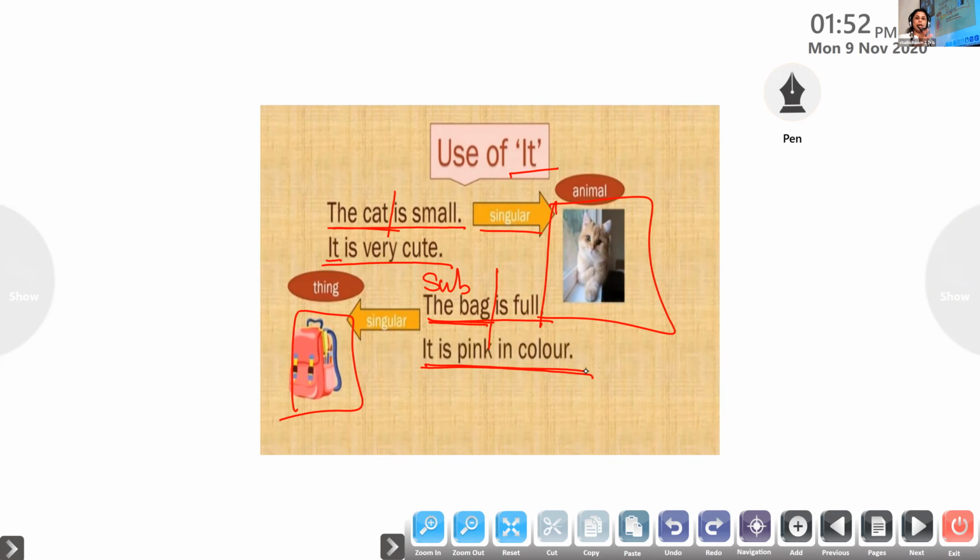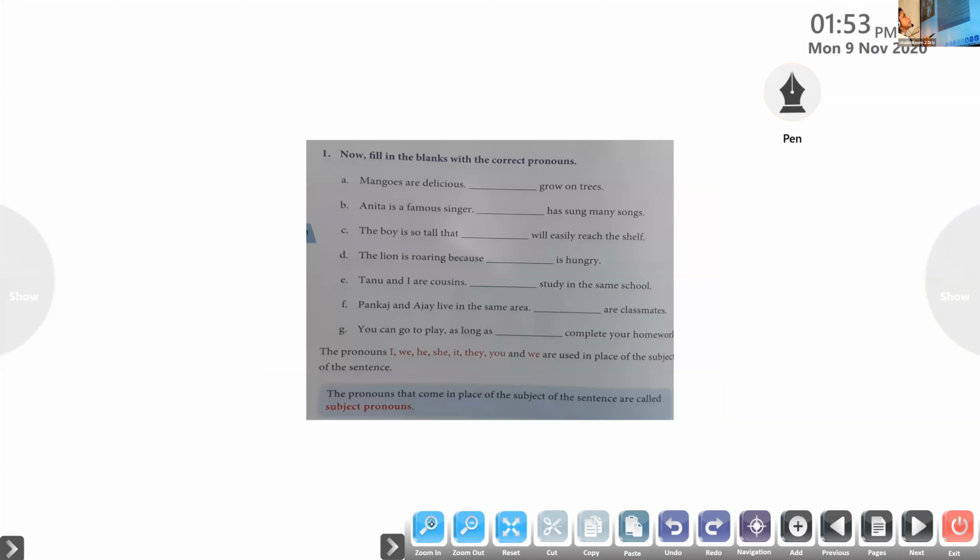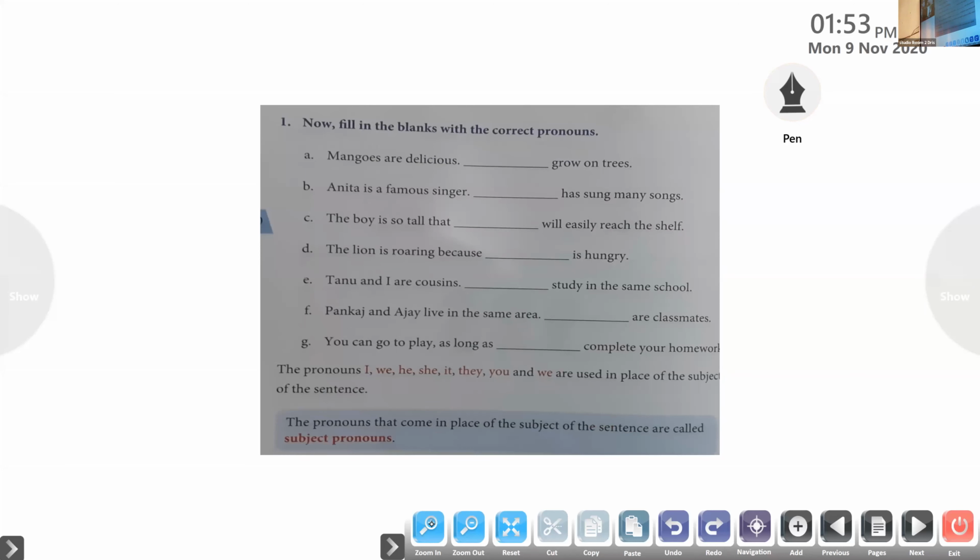Since we are talking about the bag, the bag is the subject. Here we are talking about the cat. So cat is the subject, bag is the subject there. That is the reason these seven pronouns are called the subject pronouns. Now let us move on to the exercises in detail. So when we move on to it, we will understand the exercise. It is not there in your workbook, my dear children.